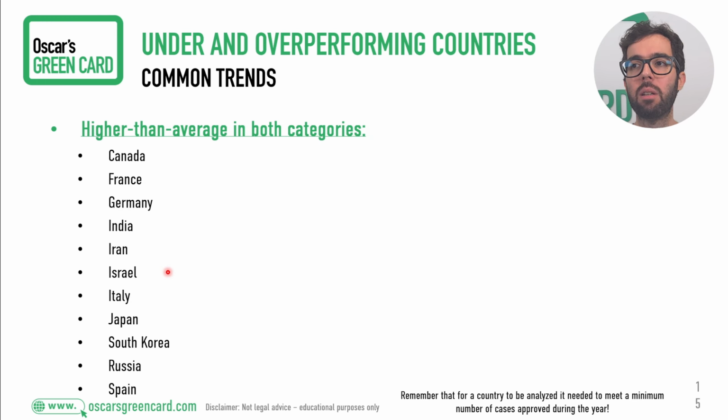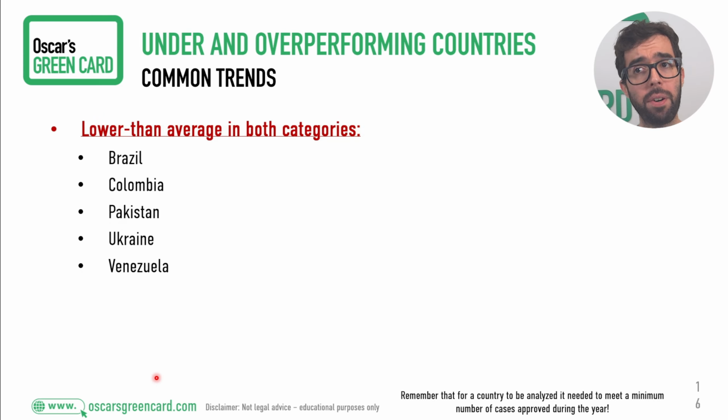So, higher than average in both categories. Now, we were looking at the very best and the very bottom of the list. But if we just look at the higher than average in both categories, we see these common trends. Canada, France, Germany, India, Iran, Israel, Italy, Japan, South Korea, Russia, and Spain are showing up in both tables above the global average. Versus, again, Brazil, Colombia, Pakistan, Ukraine, and Venezuela, who are showing up in both categories, but lower than average in both of them.